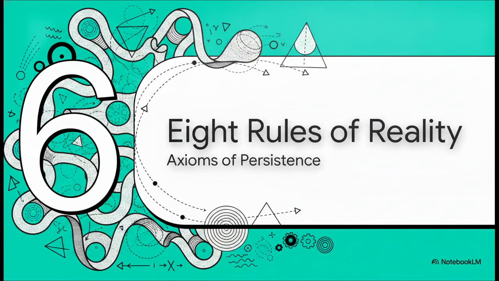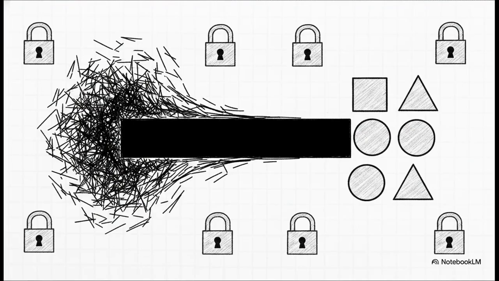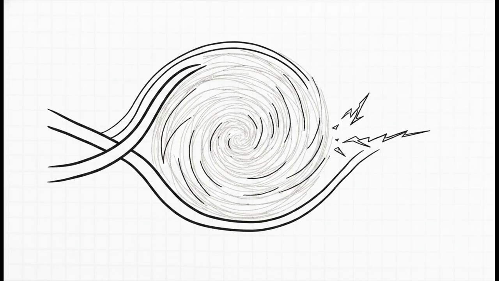Section 6. 8 Rules of Reality, Axioms of Persistence. To ensure the universe doesn't literally tear itself apart during these topological phase transitions, the absolute medium relies on 8 foundational axioms. If we compare this to current field theory frameworks, these 8 axioms are essentially the mathematical padlocks of reality. Their physical significance is that they strictly enforce stability and prevent mathematical singularities. By enforcing a hard, irreversible boundary on infinite strain, they guarantee the physical universe simply cannot be pushed past a specific mathematical threshold. So instead of a catastrophic collapse into a point of infinite density, the axioms enforce a clean, stable, discrete phase transition.